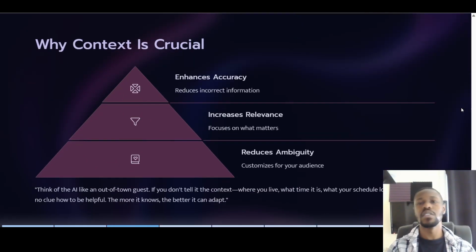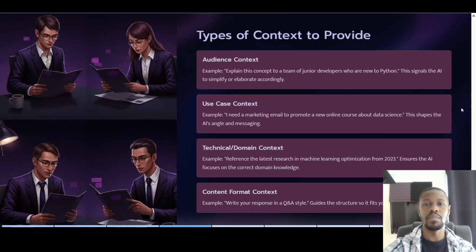So something that we've already somewhat looked at in terms of context. Context just gives more specificity, as we've already said that the specifics in your prompts are crucial. And so adding context just enhances the accuracy further, reducing incorrect information, increases the relevance, focusing on what matters, and reduces ambiguity. So think of the AI like an out-of-town guest. If you don't tell it the context, such as where you live, what time it is, what your schedule looks like, it will have no clue on how to be helpful. The more it knows, the better it can adapt.